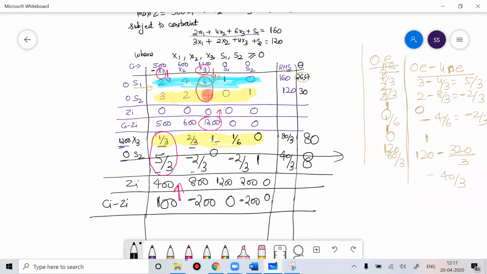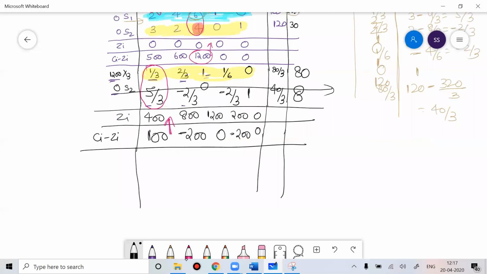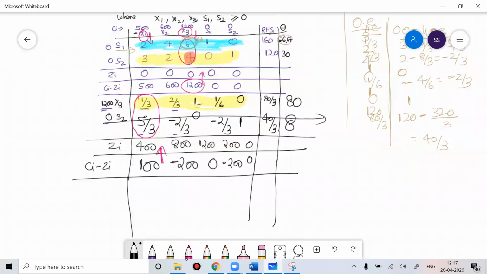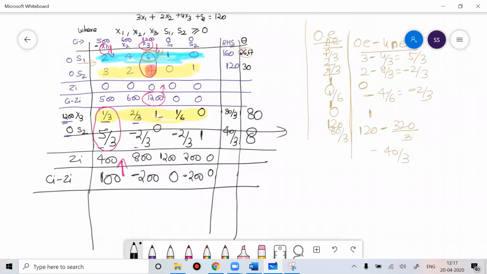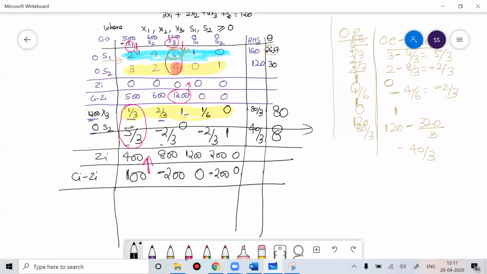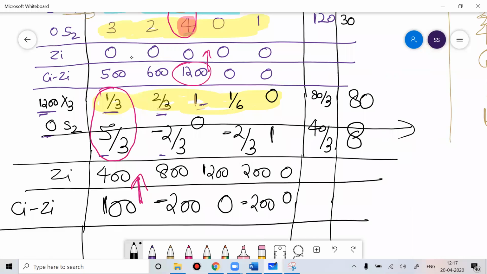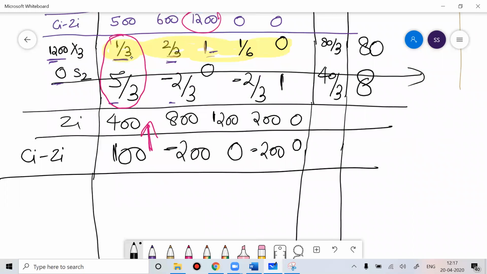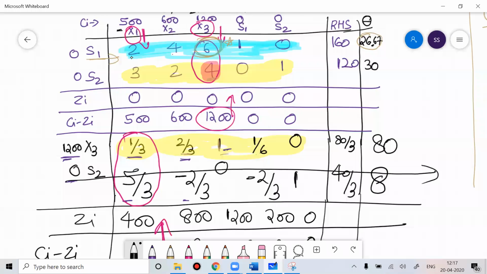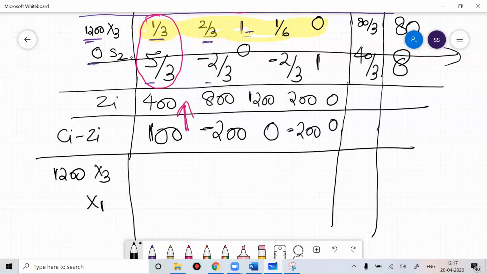Now what I'll do? Now X3 coefficient is 1200. X1 will come, X1 coefficient is 500.